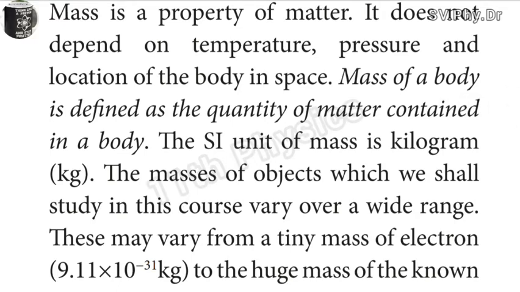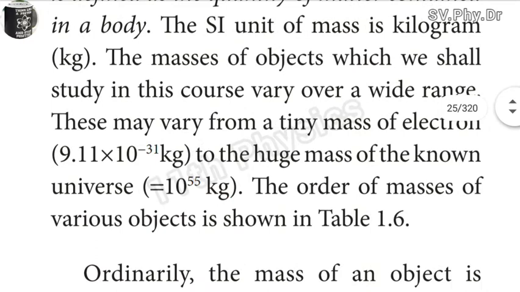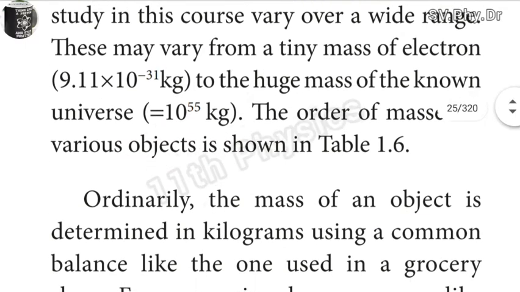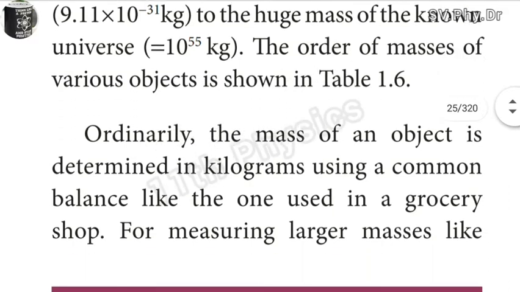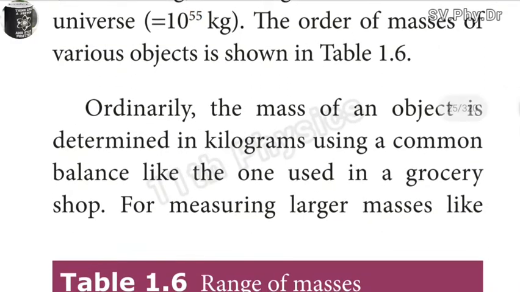Masses of objects which we shall study in this course vary over a wide range. This may vary from a tiny mass, that means a small amount of mass, of an electron, 9.11 x 10^-31 kg, to the huge mass of the known universe, 10^55 kg. The order of masses of various objects is shown in table 1.6.